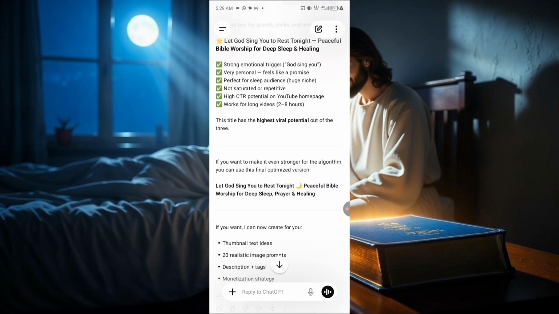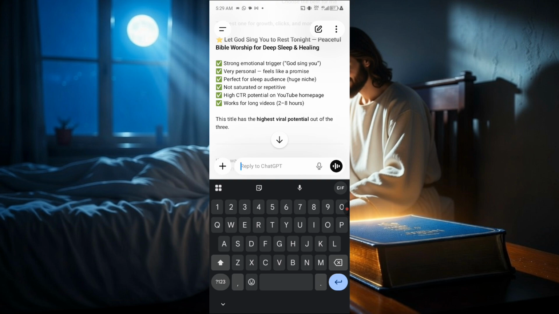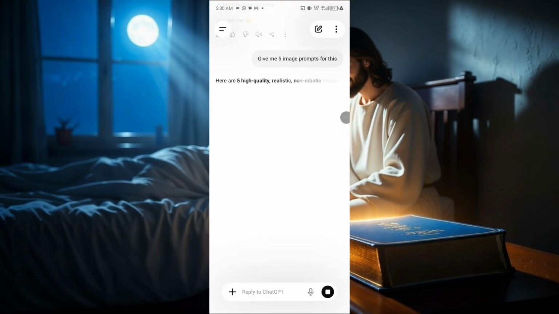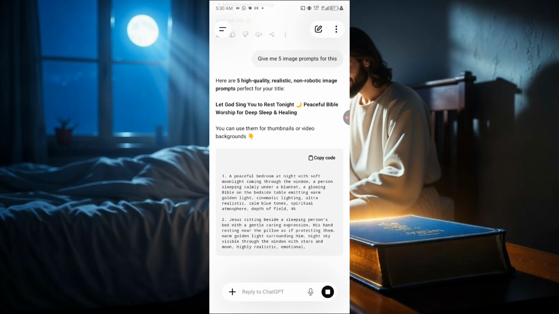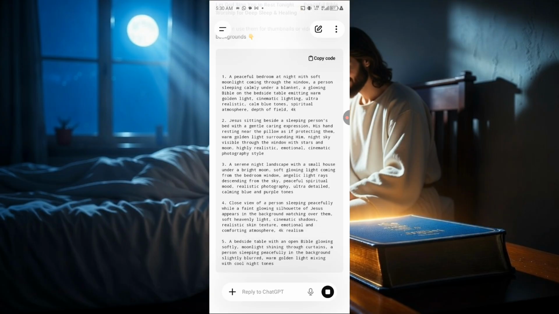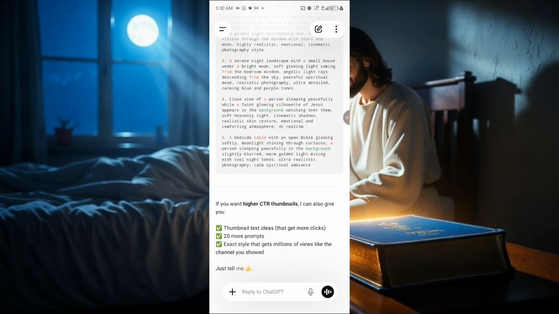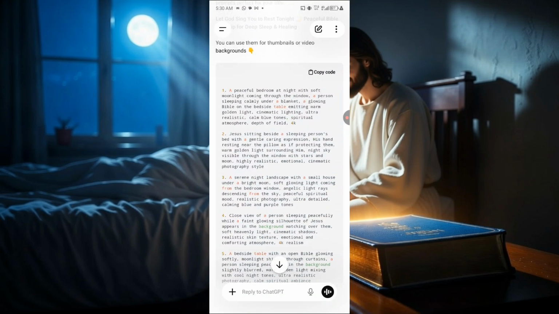Now I'm going to tell ChatGPT to give me 5 picture prompts. So now I said give me 5 image prompts for this, and I'm just going to send this. Now I'm going to wait for ChatGPT to generate the image prompts for me. You can tell ChatGPT to generate 2, you can tell it to generate 10, but I feel 5 is okay for me. So I'm just going to copy it.